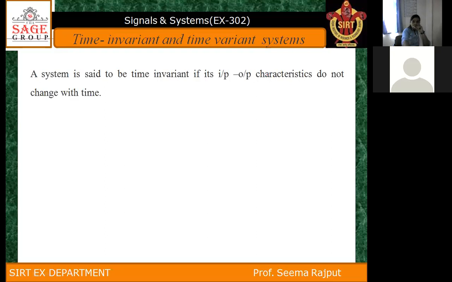That is called a time invariant system. Otherwise, the system is time variant. Those systems which vary with time are time variant, and those which do not vary with time are called time invariant systems.